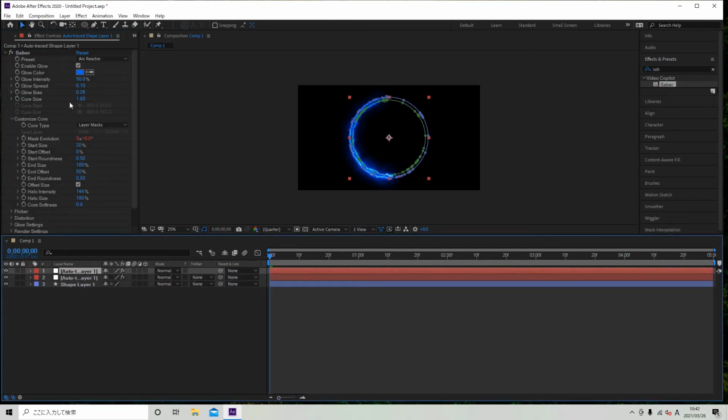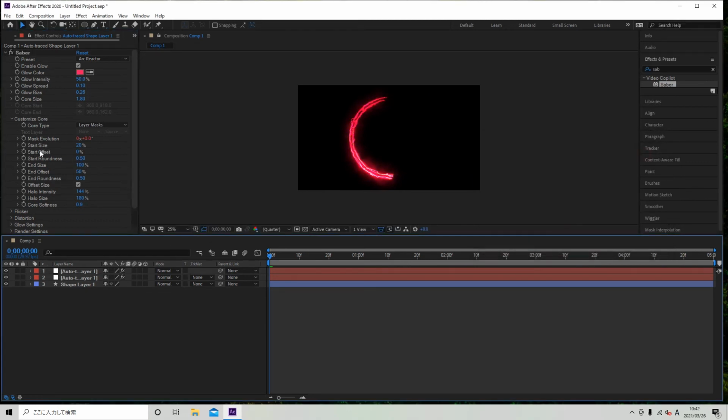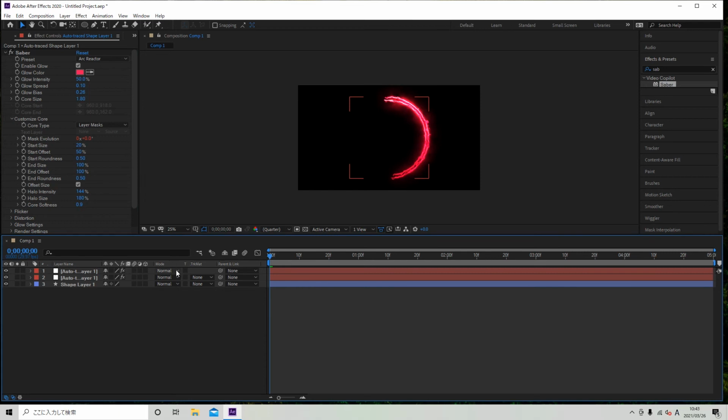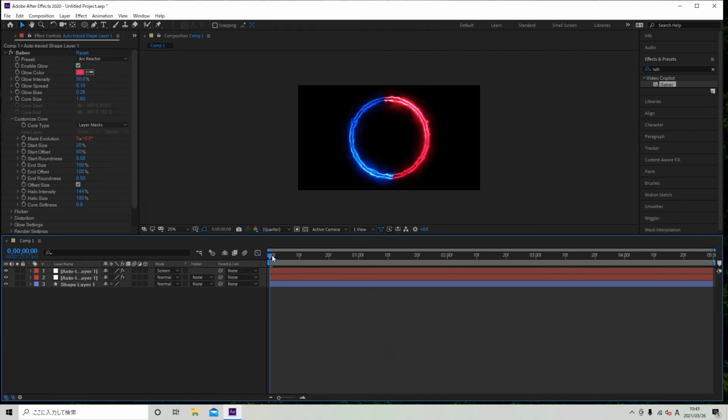Duplicate this layer and change color. Red. And change that offset to 50 and end offset is 100. Blending mode is not good, so these red circles' blending mode is green. Okay, nice. And go